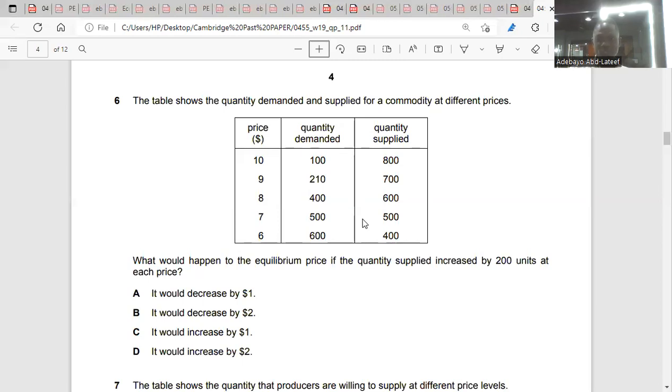If it's increased by 200 units, what will happen to the equilibrium price if the quantity supplied increased by 200 units at each price level? We'll remove the demand option because it will not increase. The equilibrium price is 7, and they said the quantity supplied increases by 200 units. What will the new equilibrium price be? It will decrease by what? $2.